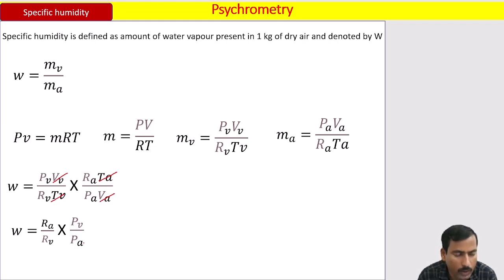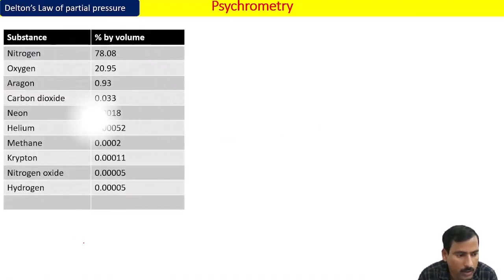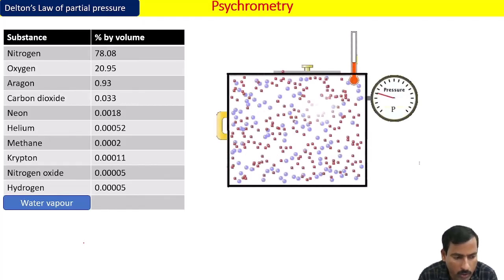So this is a formal definition. The specific humidity is defined as the amount of water vapor present in 1 kg of dry air, that I already told. The thing that we need to understand is how the temperature of dry air is equal to temperature of water vapor, and how the volume of water vapor is equal to volume of dry air. Please listen here. These gases together we are calling the dry air. The one more gas there is water vapor. We have taken these two gases in the container as a mixture.